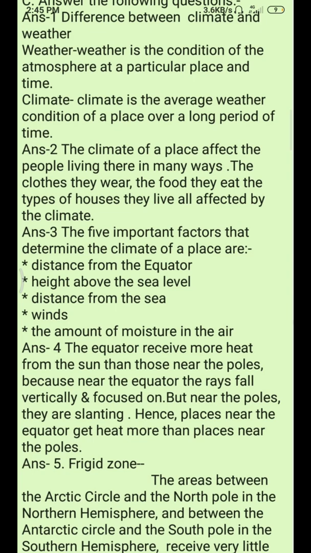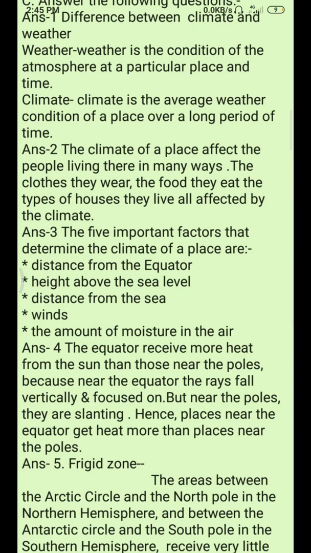So next question is, how does the climate of a place affect the people living there? The answer is, the climate of a place affects the people living there in many ways. The clothes they wear, the food they eat, the types of houses they live in, what they eat, what they wear, where they live, all are affected by the climate.